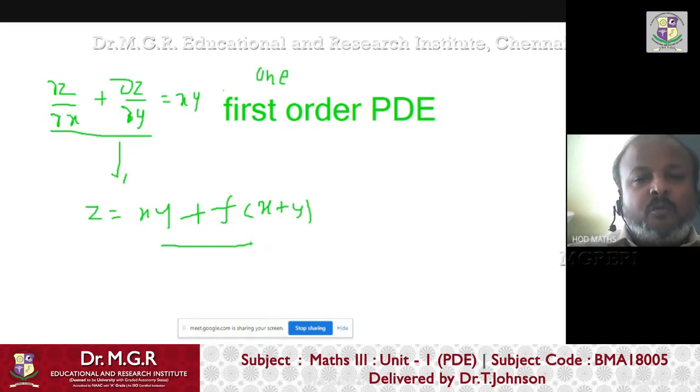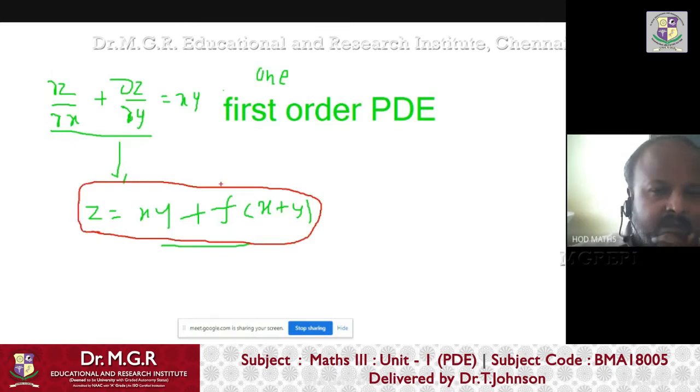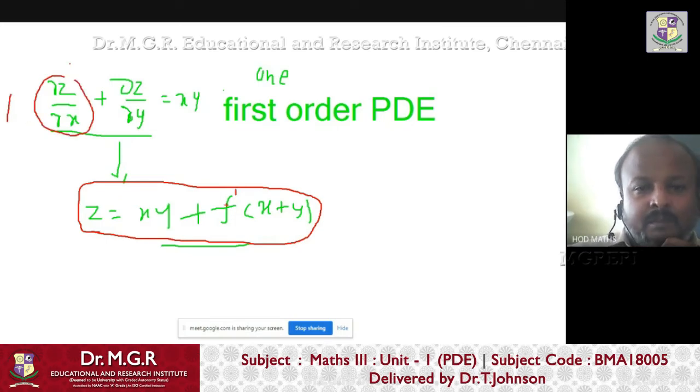And in this solution, how many arbitrary functions are there? z equals xy plus f of x plus y. Only one arbitrary function, right? Remember, here order is 1, because this is ∂z/∂x. Here the number of functions is 1.